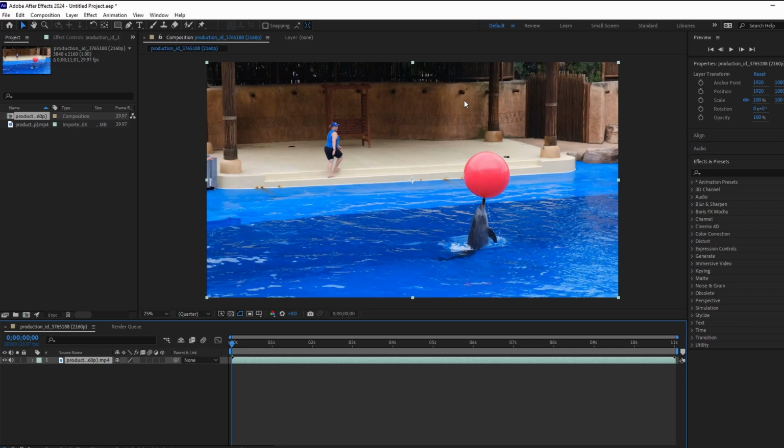Hey guys, in today's video I will show you how to remove background in Adobe After Effects. First, import your footage with clear subject against the distant background.